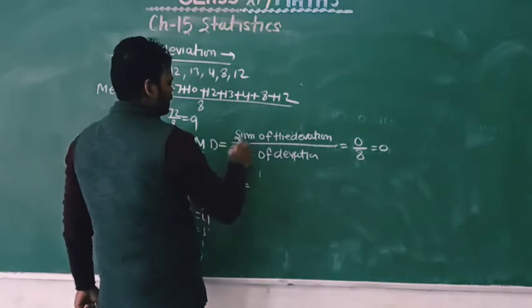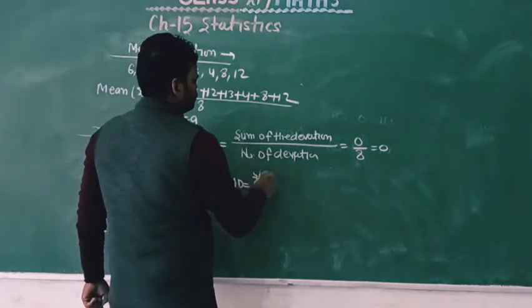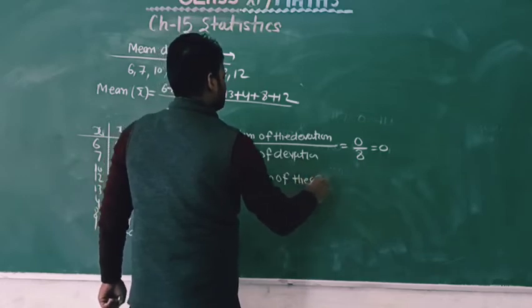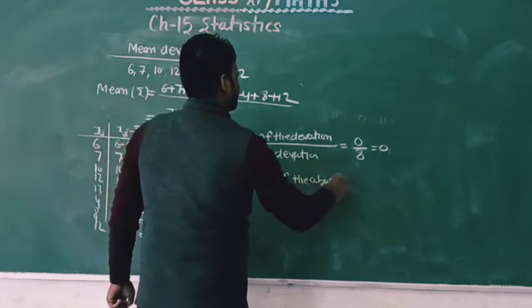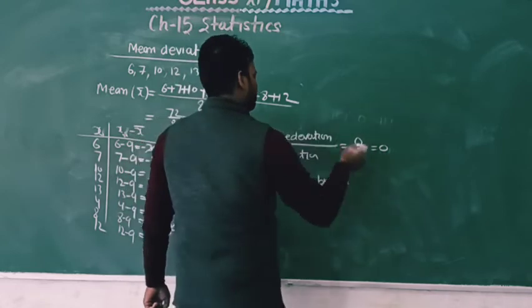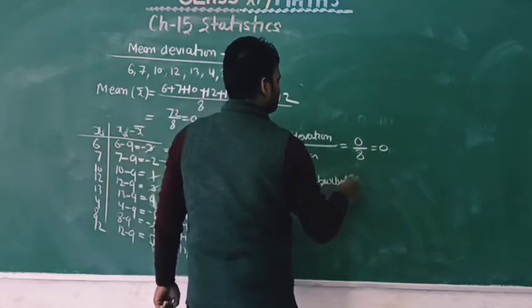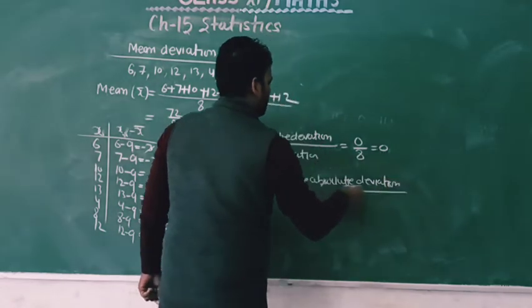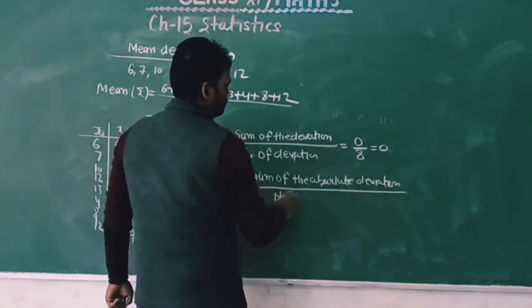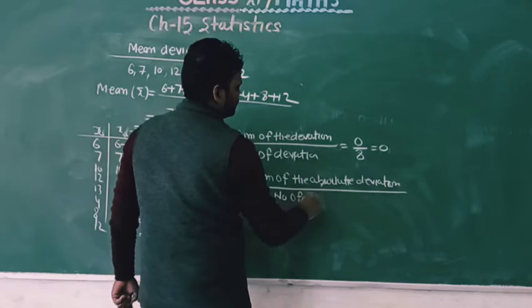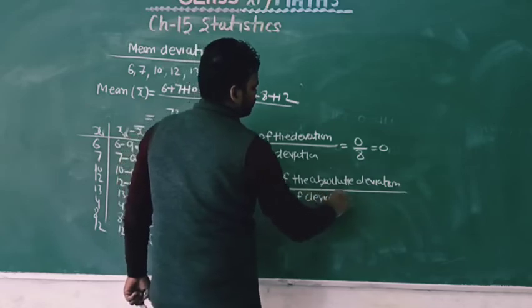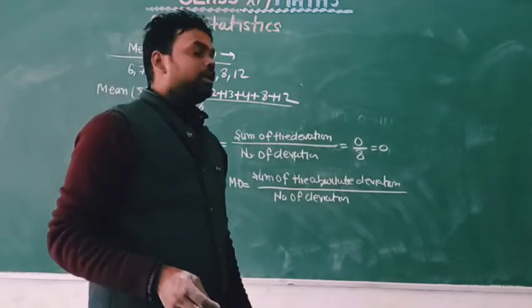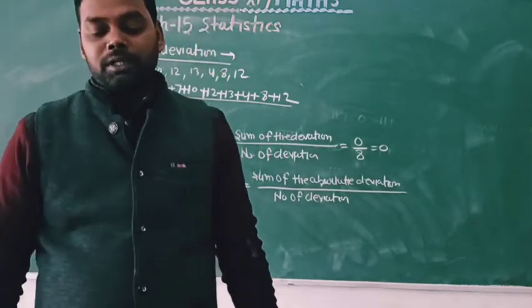यानी आपको मीन डेविएशन निकालने के लिए क्या करना पड़ेगा, sum of the absolute deviation upon number of deviation.